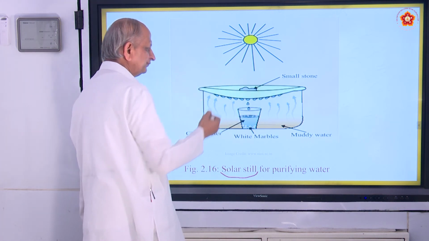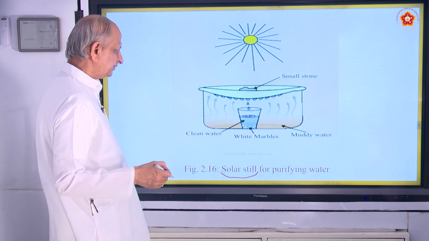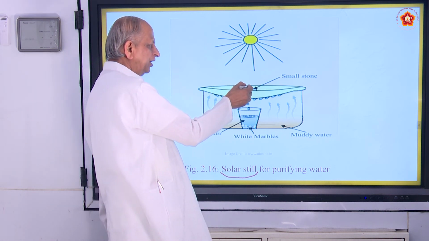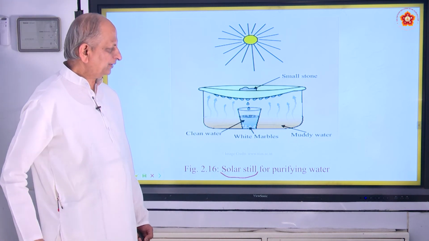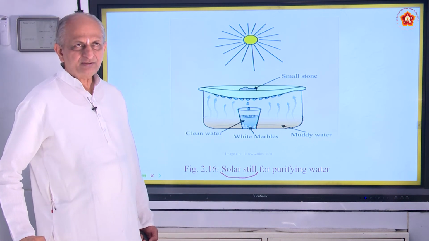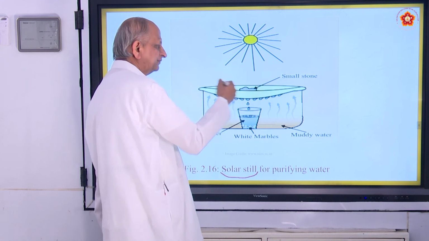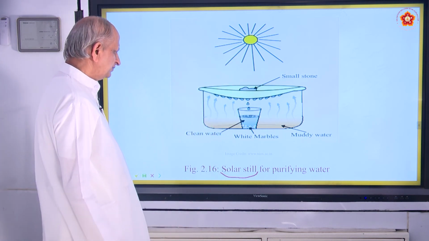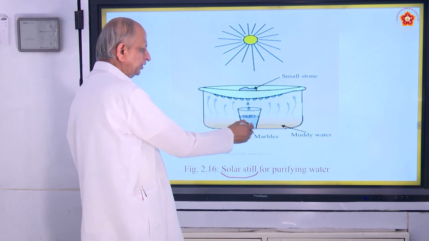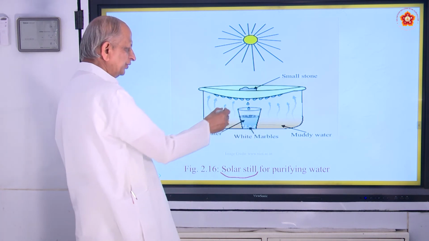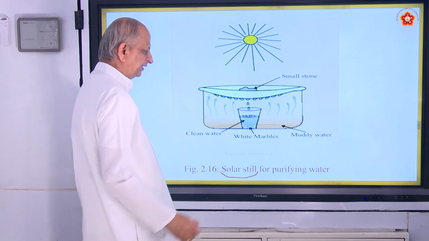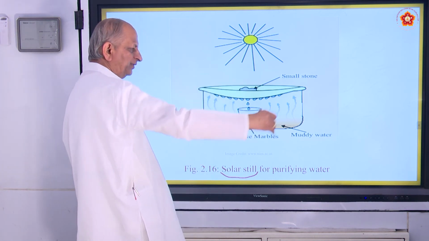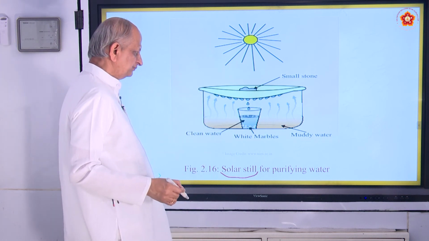Plastic means transparent, and you have to keep one small stone on it, so that the plastic sheet becomes like this, easy for the sun's rays to fall on it. Then you take about 2 liters of muddy water and keep one tumbler inside, and when you keep the stone, it becomes a hollow sheet.